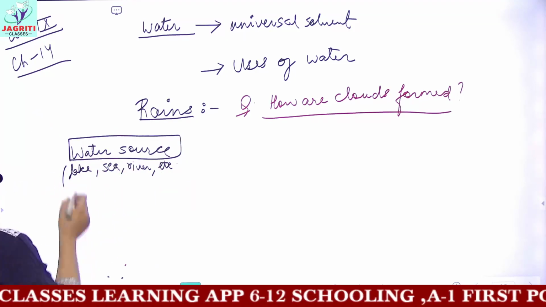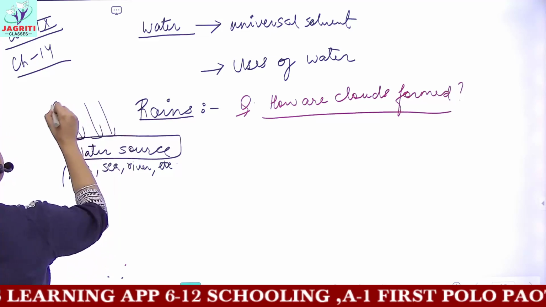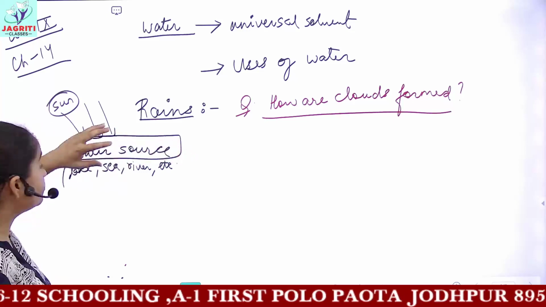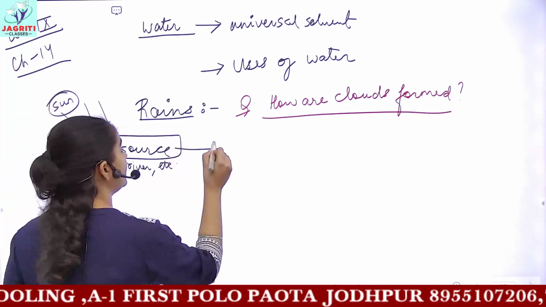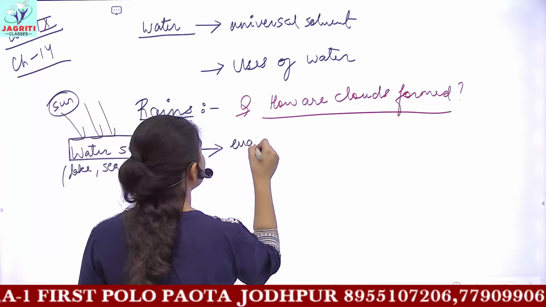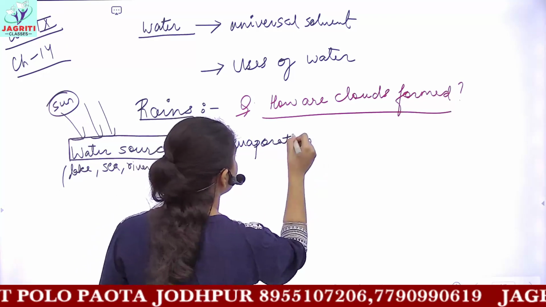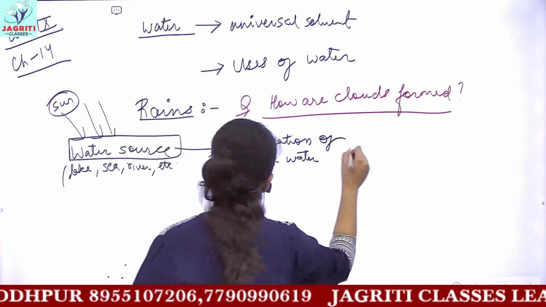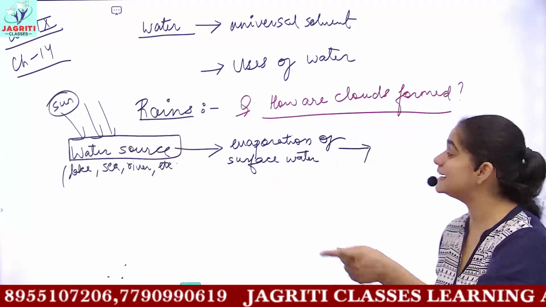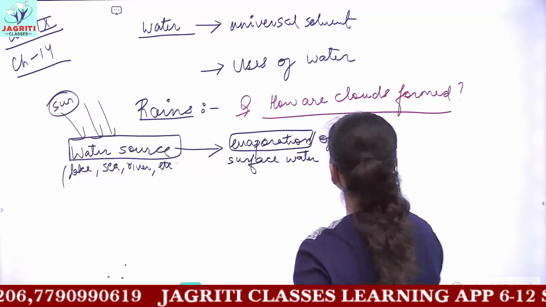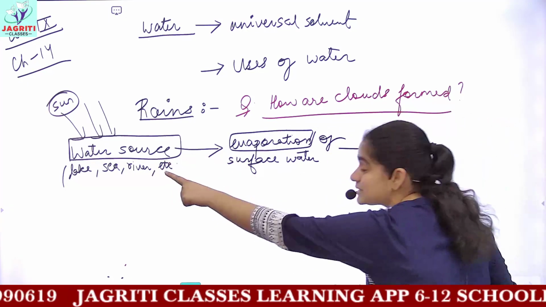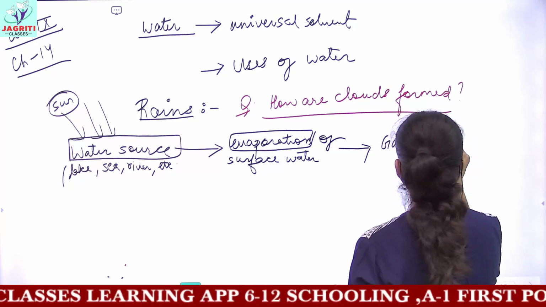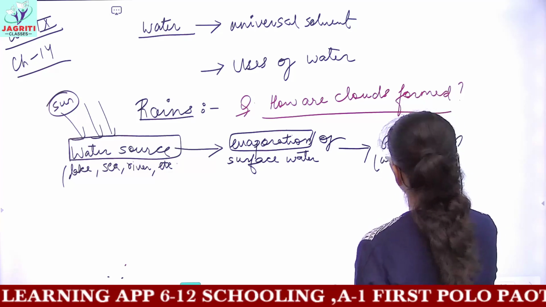On this water source, when the sun shines brightly, due to the heat of the sun, the surface water of this water body gets evaporated. So now due to the heat provided by the sun, evaporation of surface water occurs. And due to this evaporation, the water which was in liquid state gets converted. So the important thing here is evaporation, and the conversion of liquid state water to its gaseous form, which is known as water vapors.